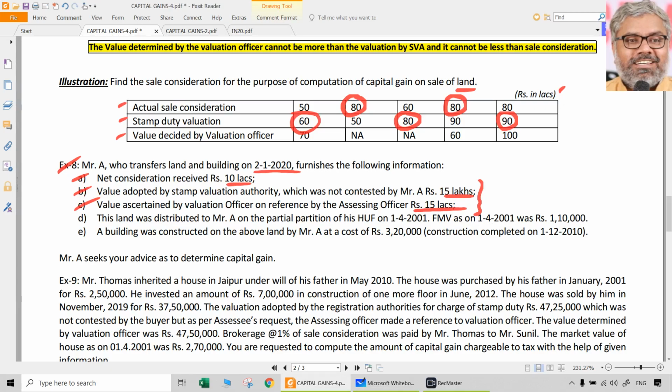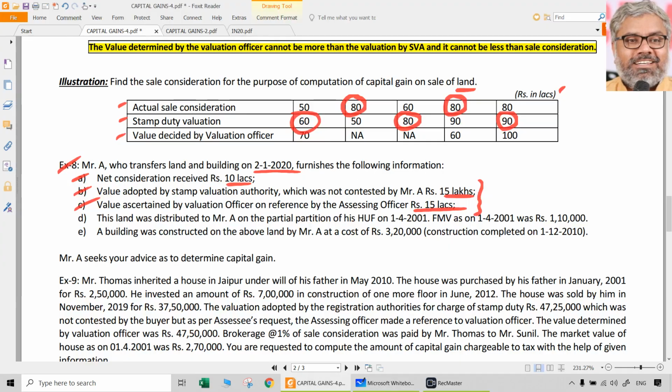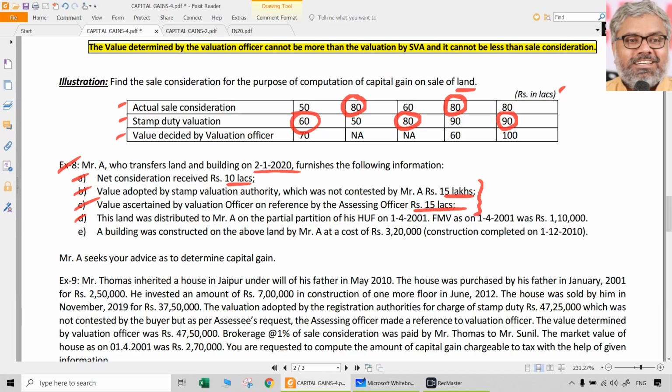SC actually would have received 10 lakhs. We don't care. For the purpose of computation of capital gains, because of 50C, we take 15 lakhs as the taxable amount, not 10 lakhs. Then we have to deduct, naturally, the indexed cost of acquisition and the indexed cost of improvement.